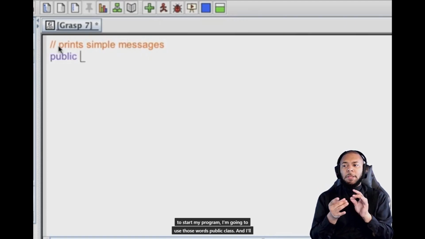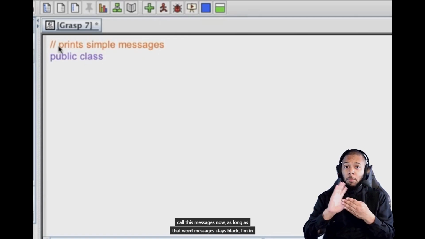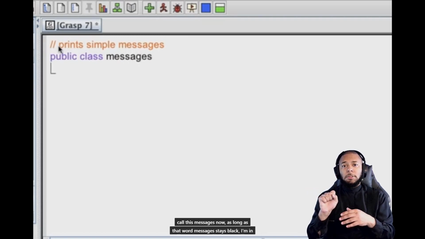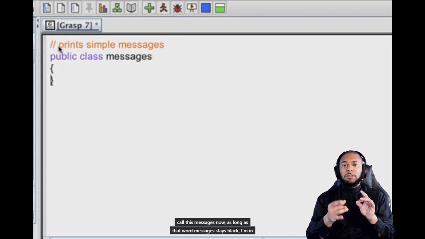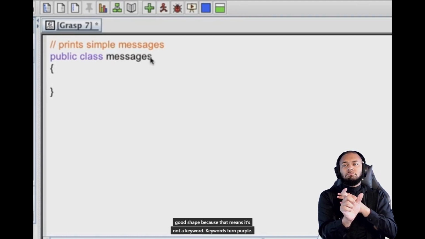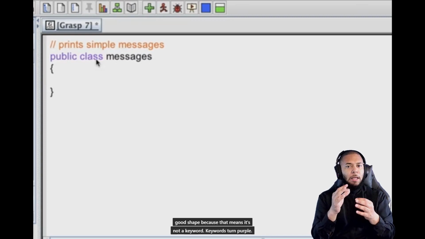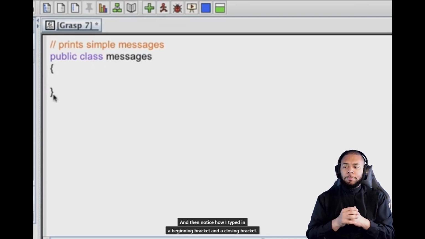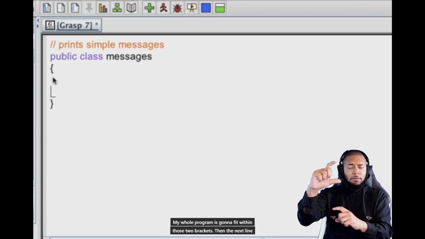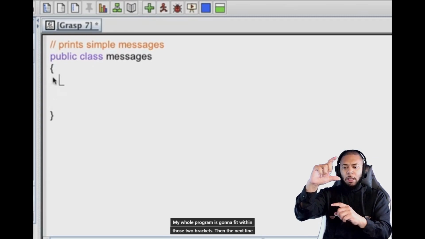And to start my program, I'm going to use those words public class, and I'll call this messages. Now, as long as that word messages stays black, I'm in good shape because that means it's not a keyword. Keywords turn purple. And then notice how I typed in a beginning bracket and a closing bracket. My whole program is going to fit within those two brackets.